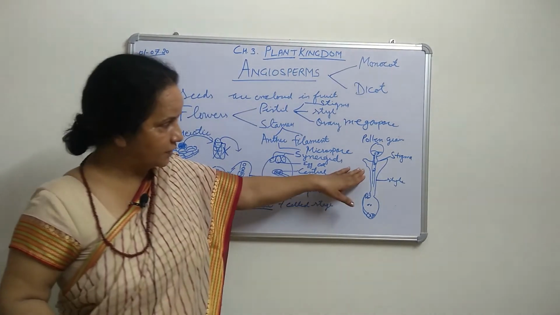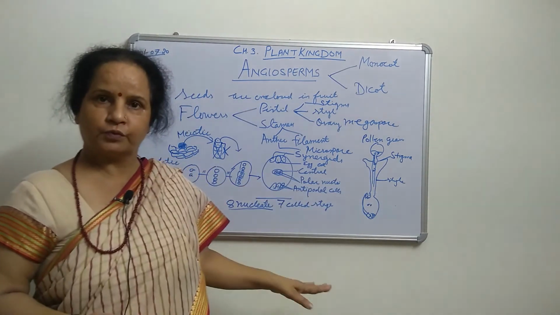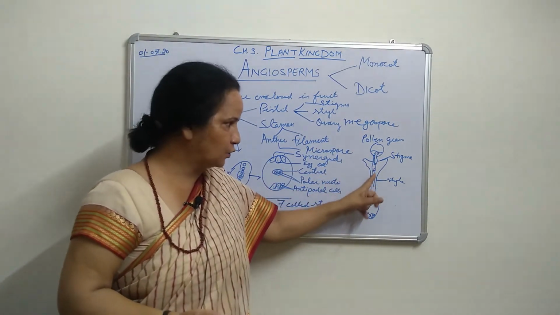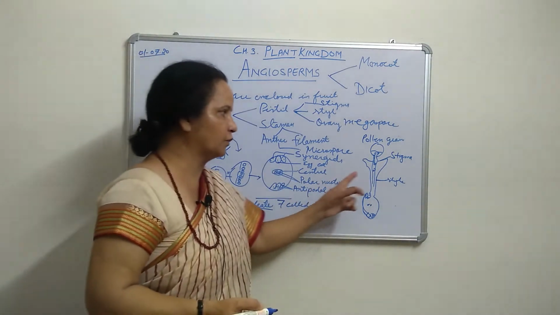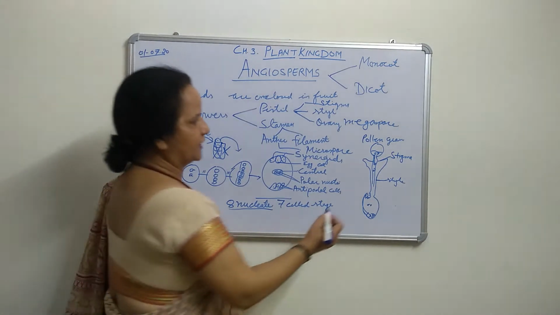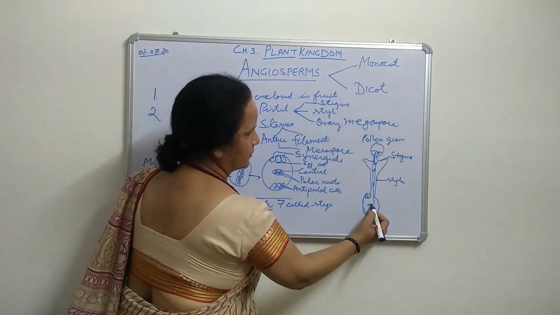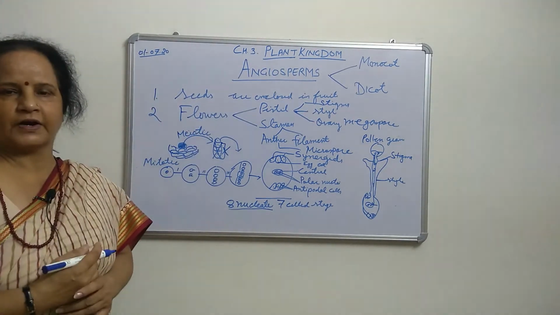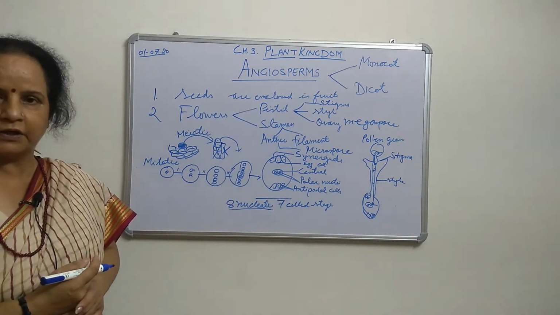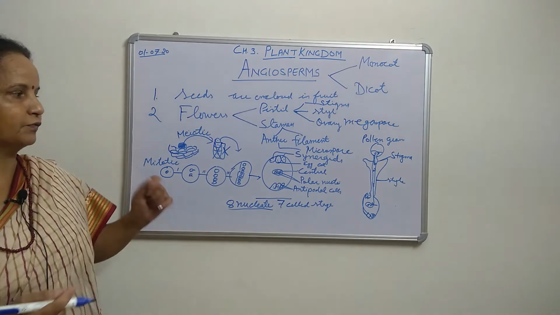It is giving passage for the pollen tube. Through that pollen tube, the nuclei are transported. First of all, the first nucleus will come, and that will fuse with the central cell. The first nucleus of that male gamete will fuse with the central cell. So now what will happen there?